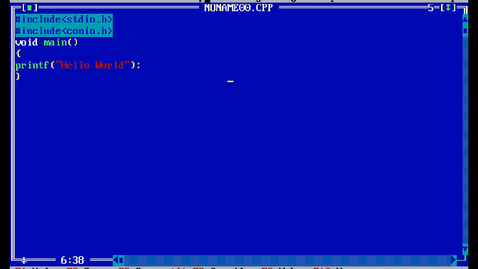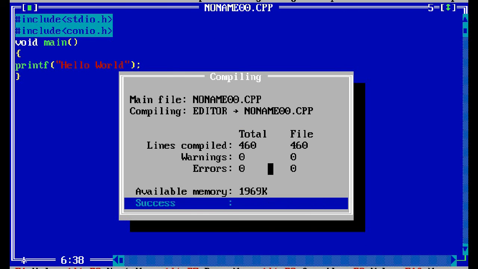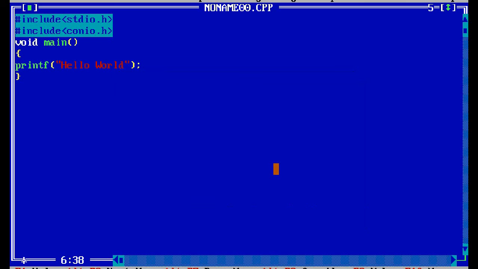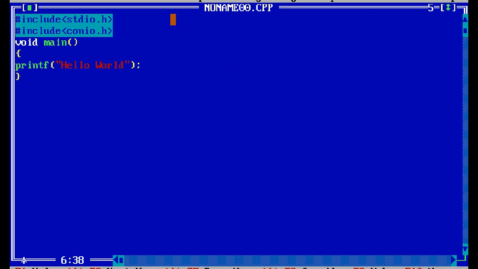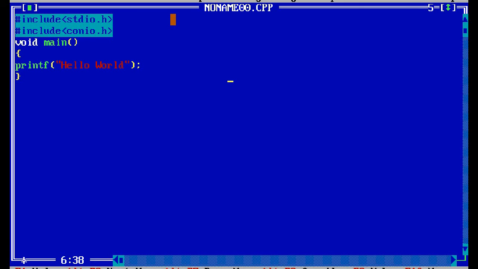See, if you compile, you get errors 0 now. If you run this program, you get hello world. The output is hello world because I have written hello world in the printf statement. So the printf function is used to print data on the console. Now let's see how to compile and run the C program.